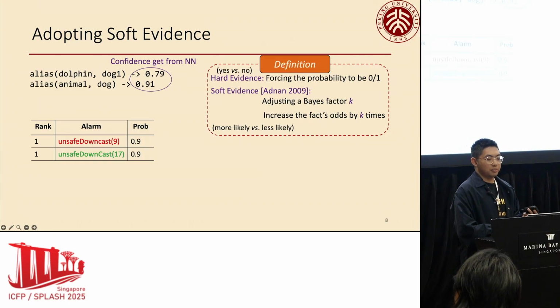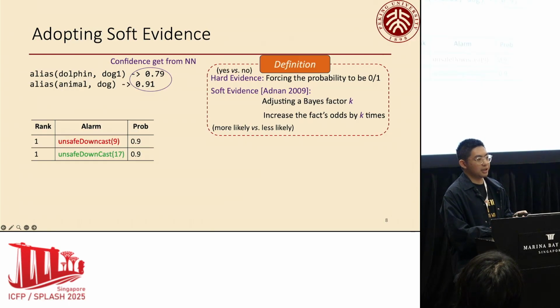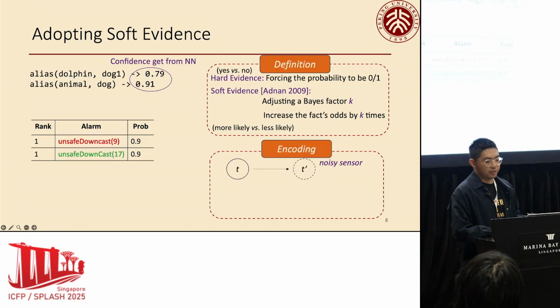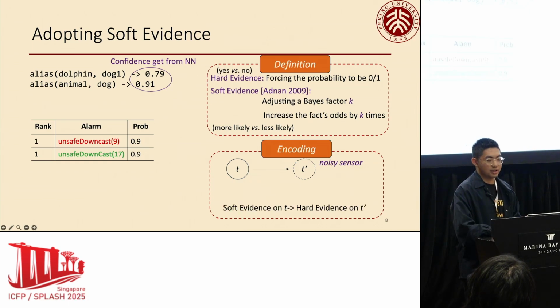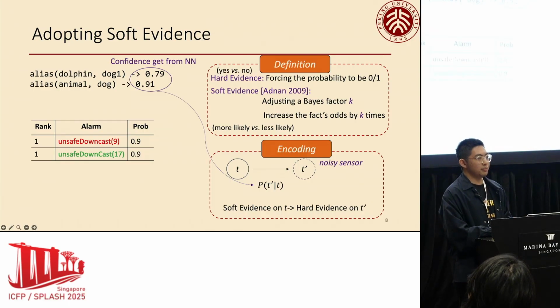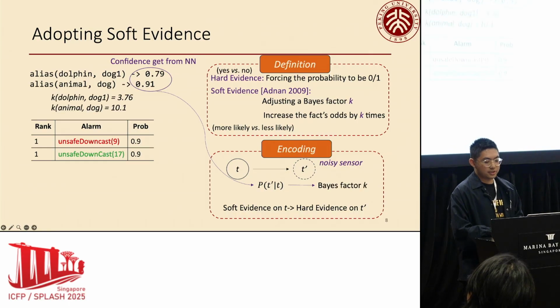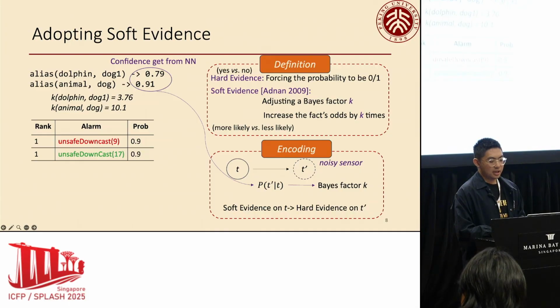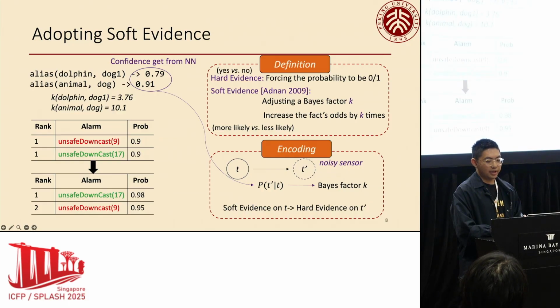Rather than forcing a fact's probability to 1, soft evidence adjusts it by a Bayes factor k, which increases the odds of the fact being true. And for implementation, we encode a noisy sensor T prime to the soft evidence fact, and the soft evidence on T will be equivalent to the hard evidence on T prime. The confidence of the alias tuple is assigned to the conditional probability and then converted to the Bayes factor. The more confidence we believe the alias tuple holds, the larger the Bayes factor is, and the larger its posterior probability is. After applying this soft evidence, the Bayesian analysis updates the alarm probabilities, and now the true alarm comes first.